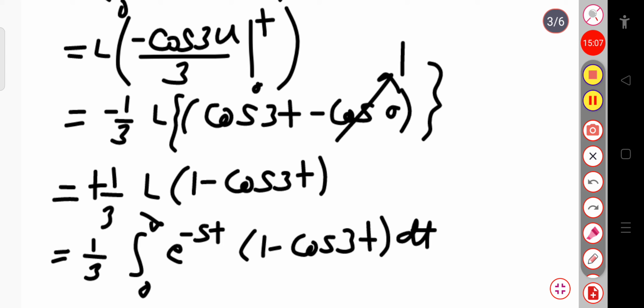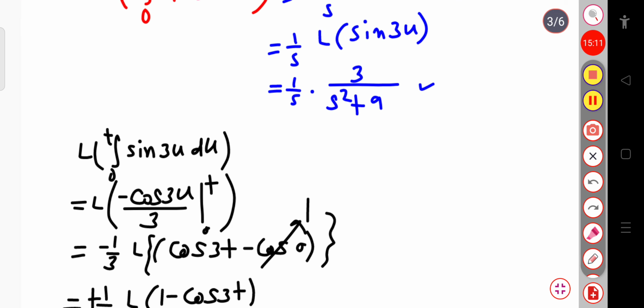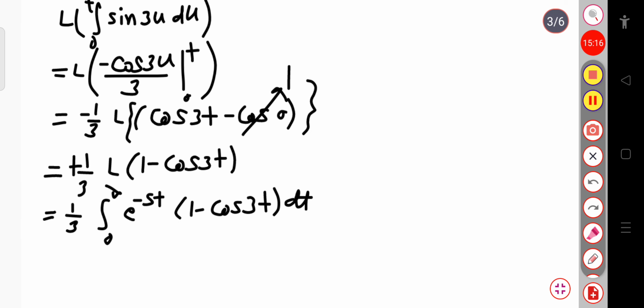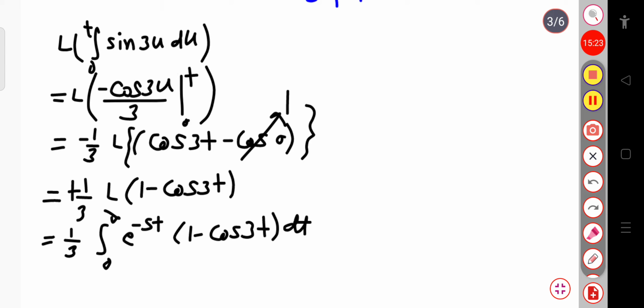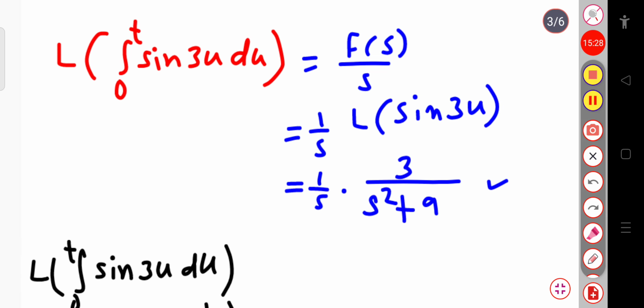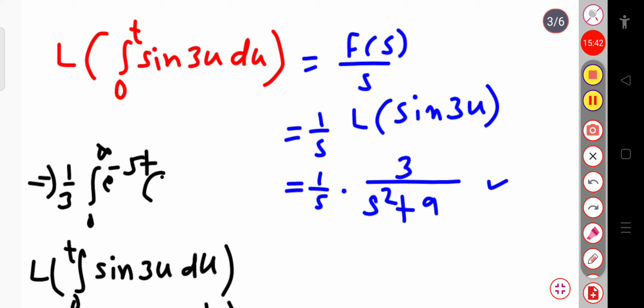Now you can see what we have done: for the left hand side part we have solved this, and its value is 1 by 3 times the integration over 0 to infinity of exponential minus st into 1 minus cos 3t dt.